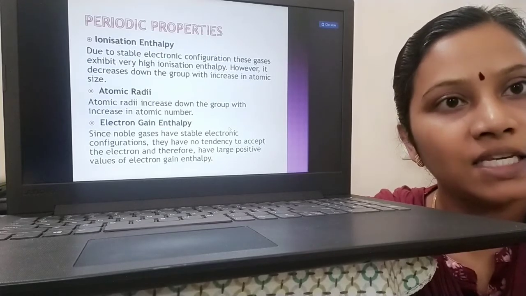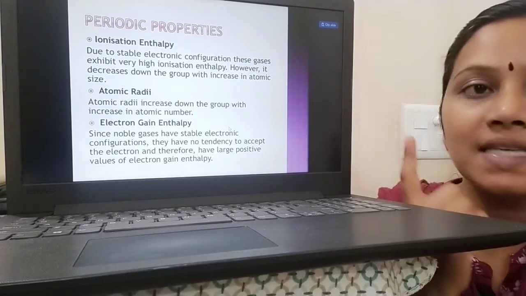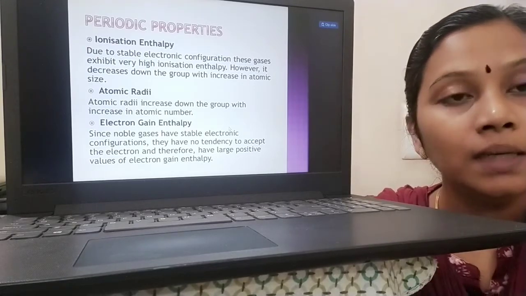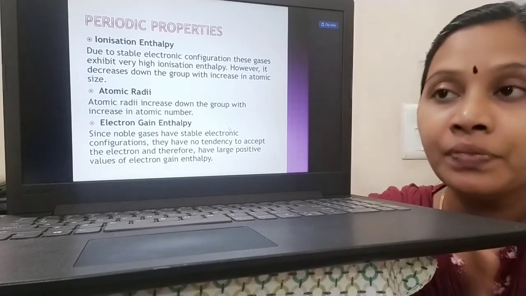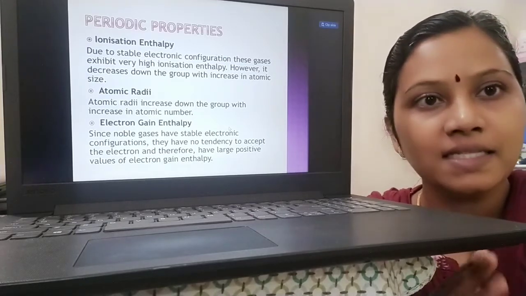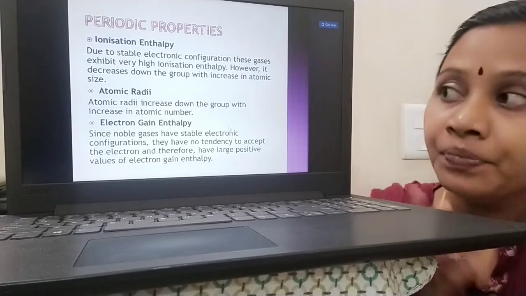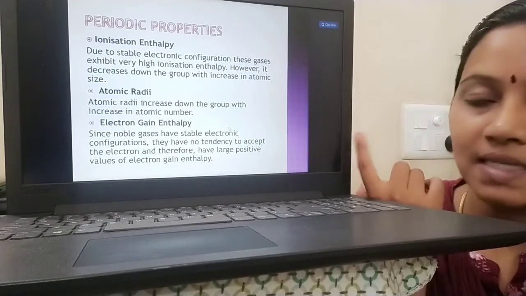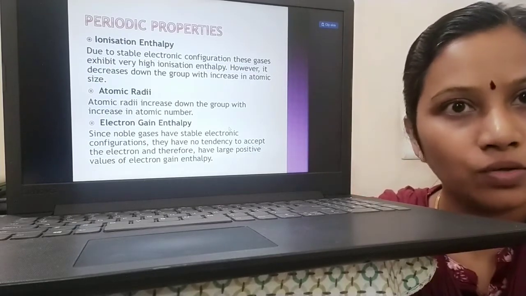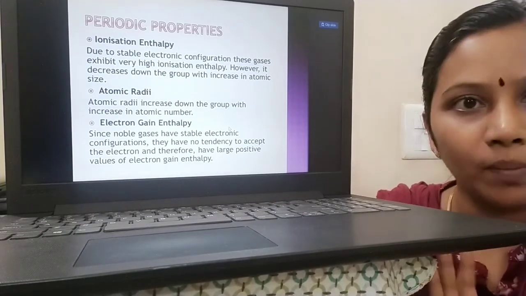But this ionization enthalpy keeps decreasing because the atomic size increases. So because of stable electronic configuration, the ionization enthalpy is high. But ionization enthalpy decreases as we move down the group. Why? Because the atomic size increases. When atomic number increases, obviously atomic radii also increase. So atomic radii increase with increase in atomic number.